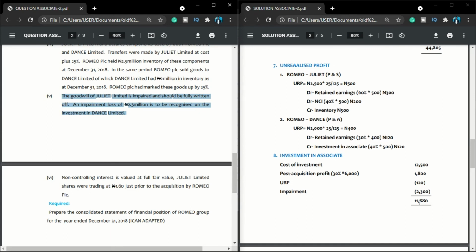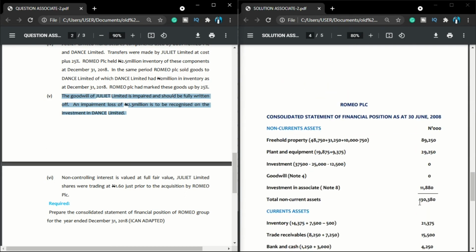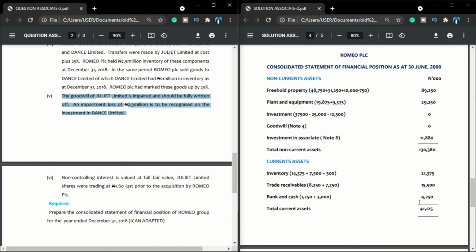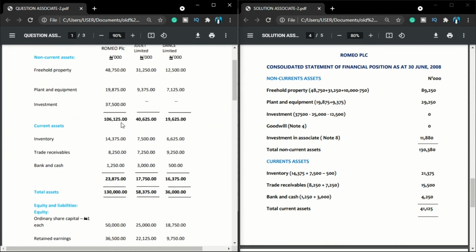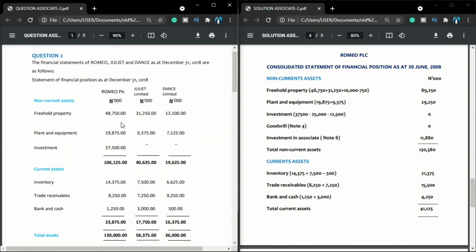Now that we are done with all the workings needed, the next thing is, let us now prepare the consolidated financial position. So Romeo PLC, as you can see, let us go back to our account. Before I start consolidating, let me remind you again, you don't consolidate associates. Put it at the back of your hand. You don't consolidate associates. Very important to know. So in this case, I'll start with my consolidation.